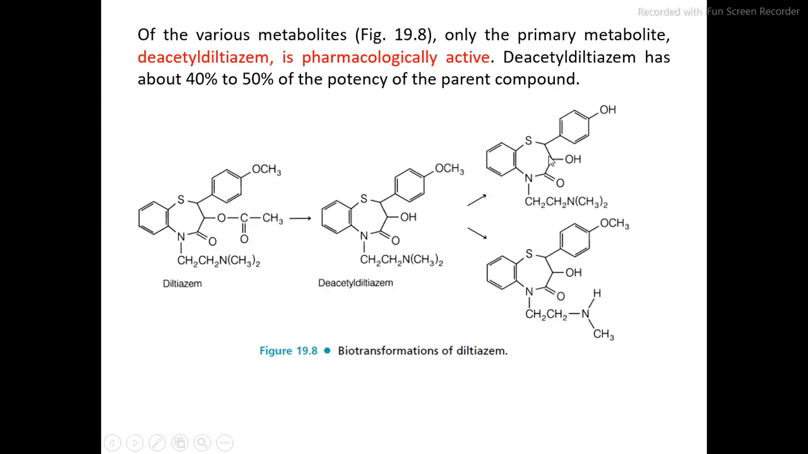Then later on a few other metabolic products are also formed by O-demethylation, then by N-dealkylation. It results in the formation of this kind of metabolic product. But deacetyl diltiazem is the active metabolic product of diltiazem.